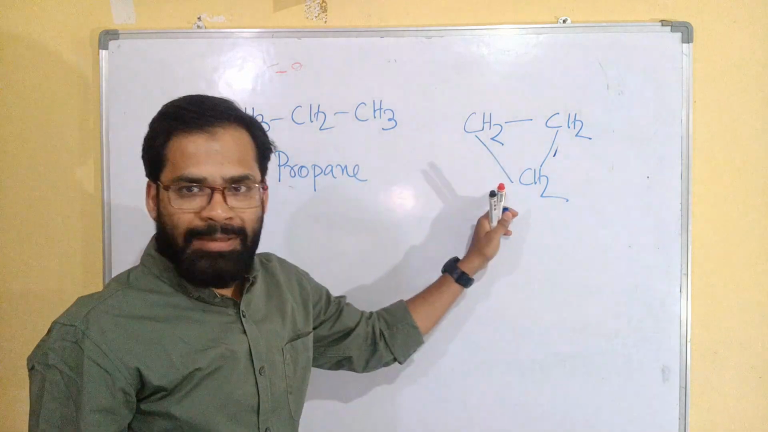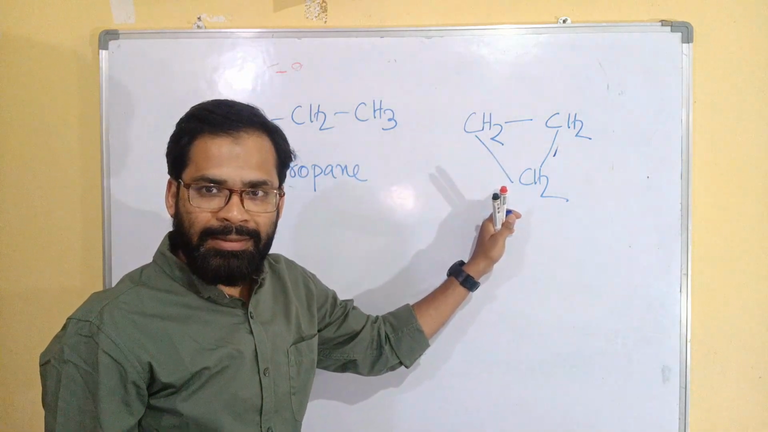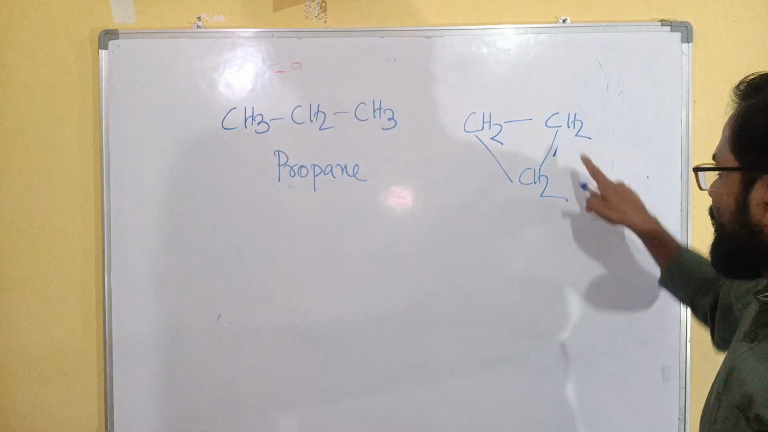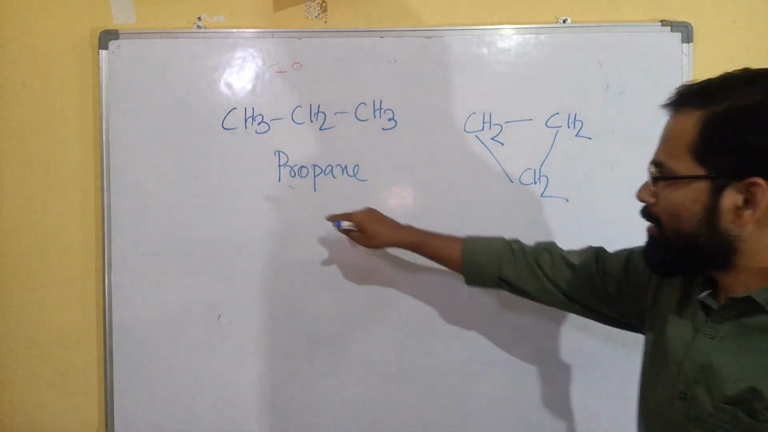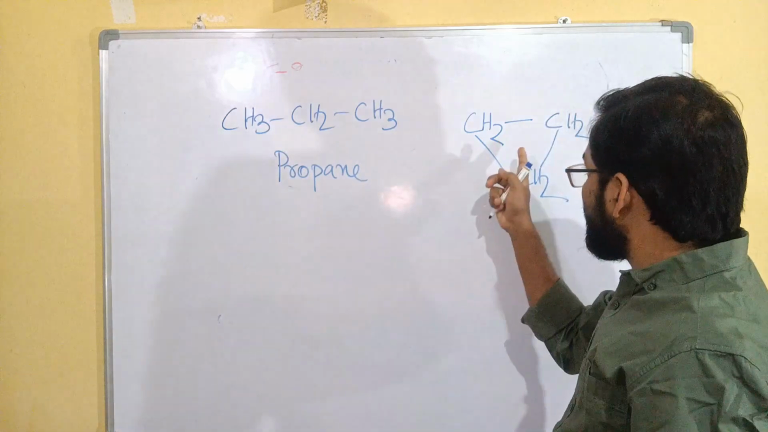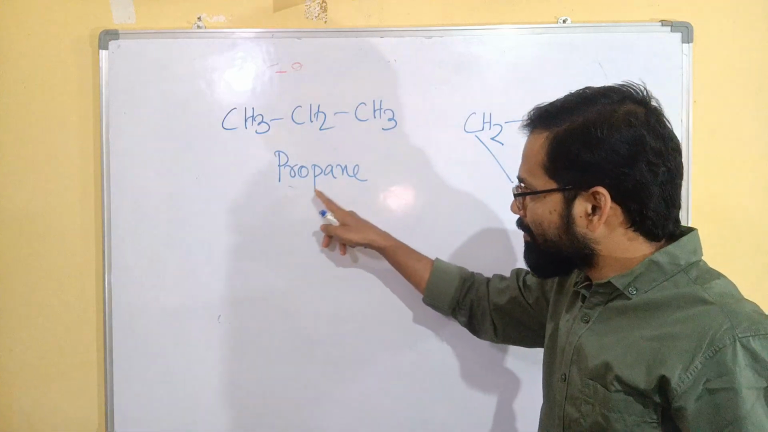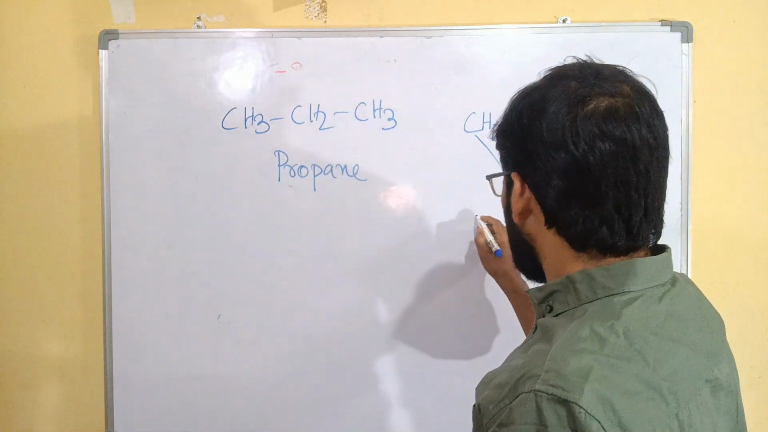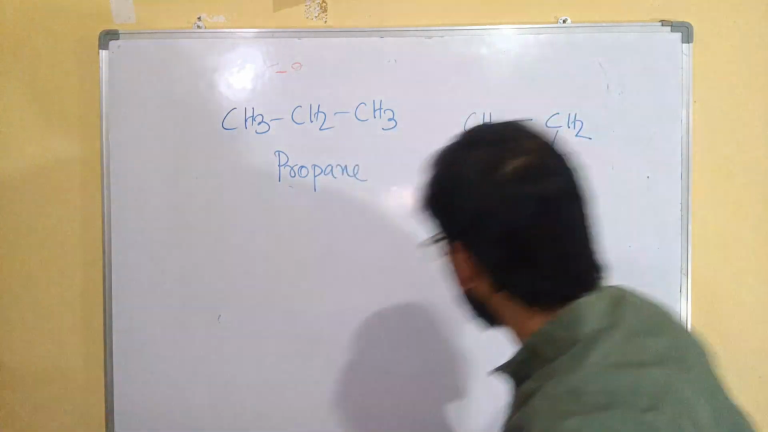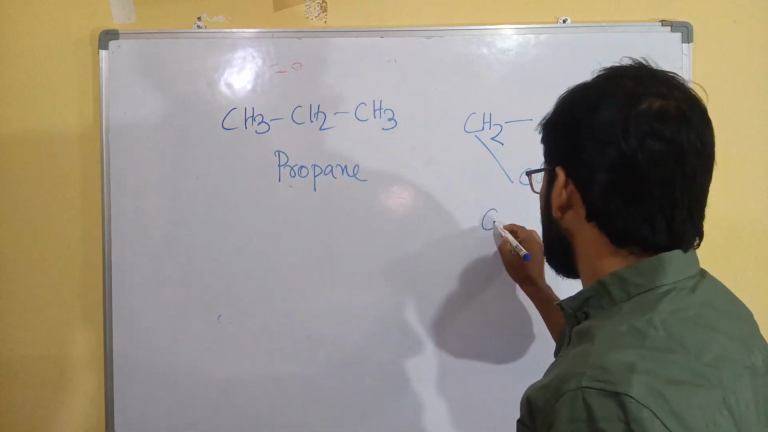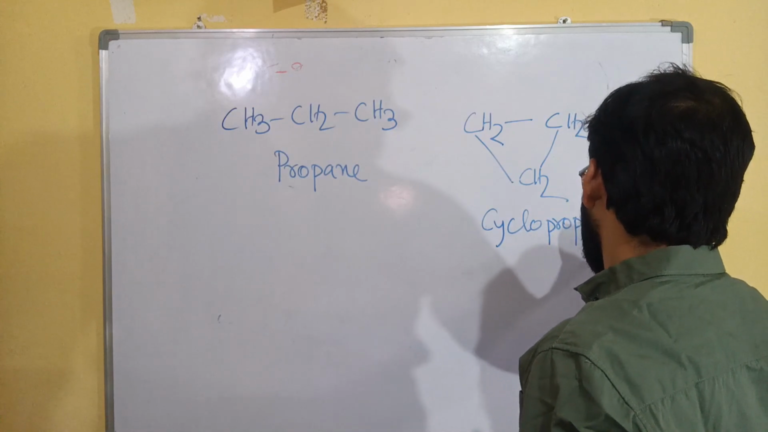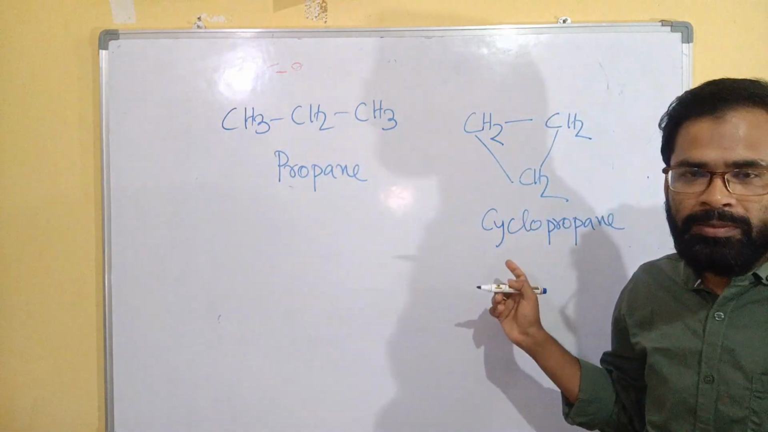So this is carbon-carbon single bond only. Definitely this is alkane. So what will be the name? Single bond, root word, 3 carbon. So root word will be prop. And because of single bond, that will be propane. But cyclic, that's why you have to write here cyclopropane. Just we have to add cyclo.